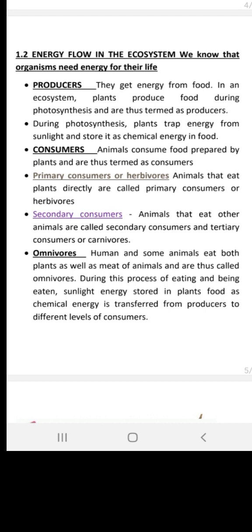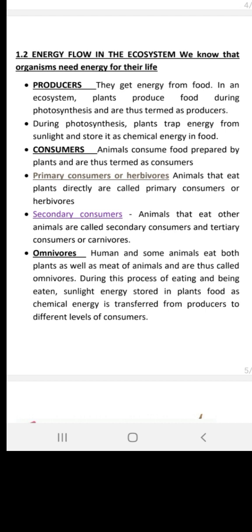Now, there are certain types or divisions of consumers. Animals that eat plants directly, who directly eat producers, are called primary consumers. We can call them herbivores, because they are directly eating herbs, or plants. Animals that eat other animals are called secondary consumers. Those who eat primary consumers are called secondary or tertiary consumers. Both of these categories are consumers who eat other animals.